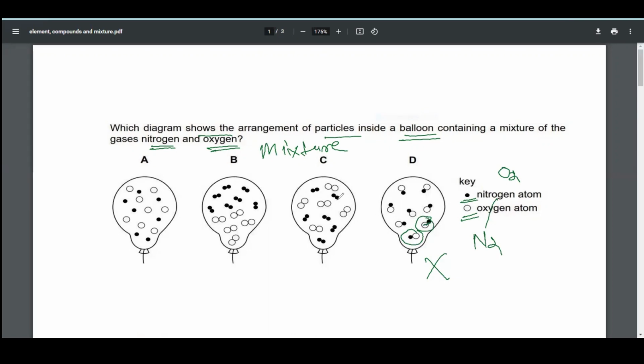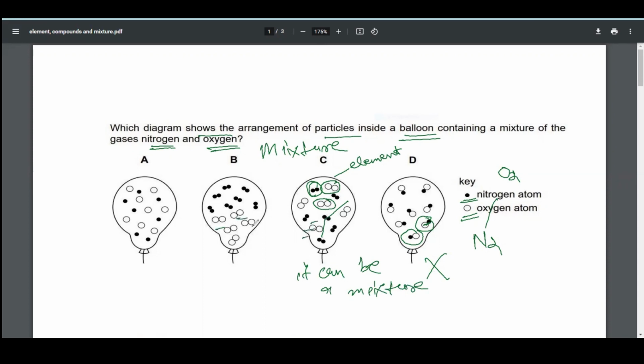Here we can also see that this is an element and this is also an element, and these two are mixed together. It can be a mixture, because these two substances are mixed physically with each other.